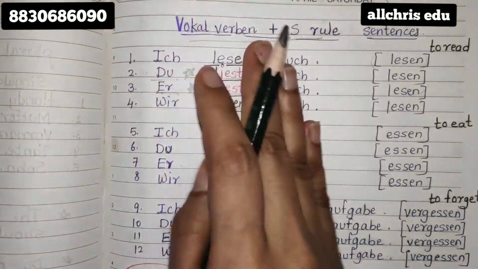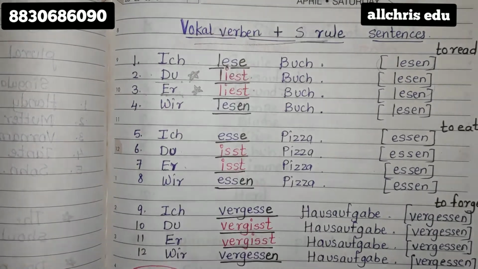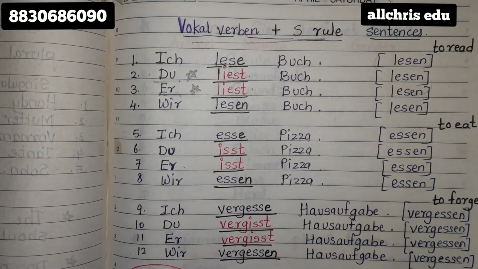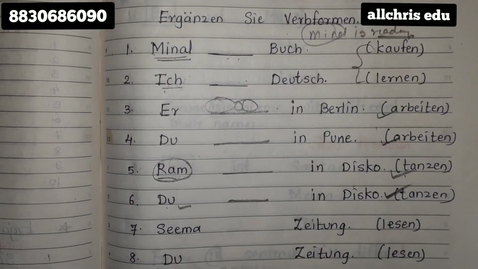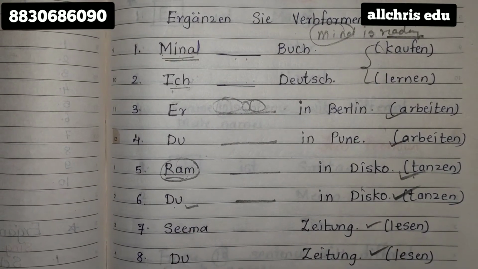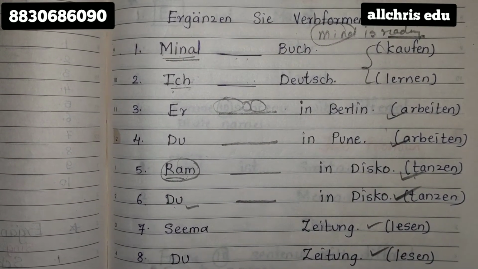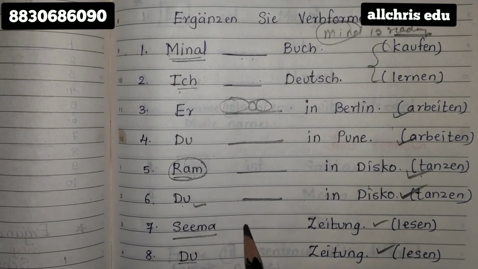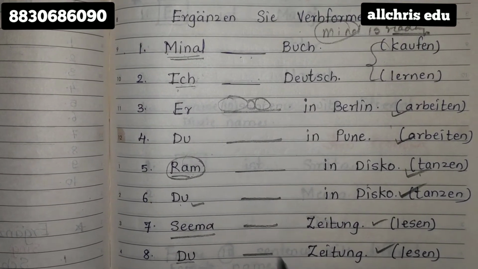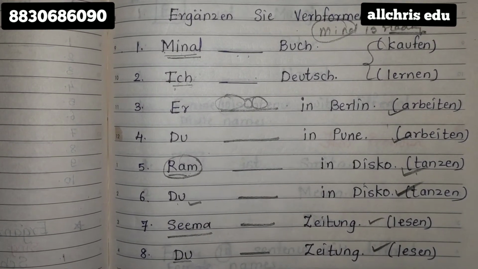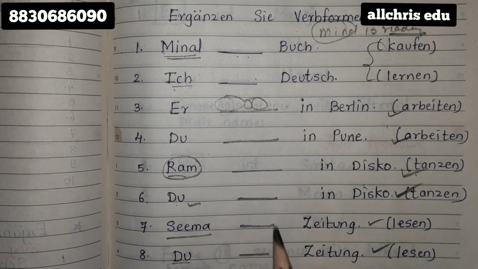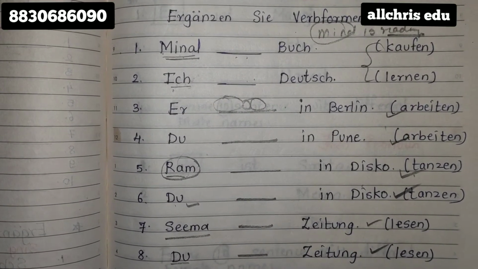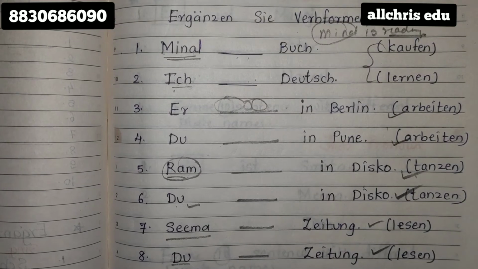If this blank is not given to you, you have to write by your own. As you can see, 2 examples I have given of vocal verben plus S rule. So according to the pronouns, please write the verb endings, and if it is in er/sie/es and du form, then just mention the proper spellings of it. That's it. Just solve everything properly.